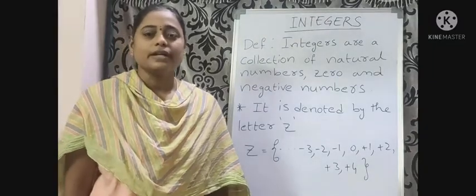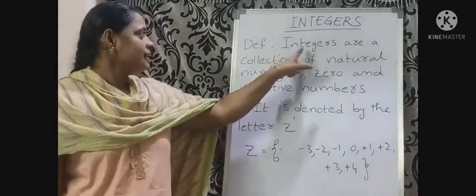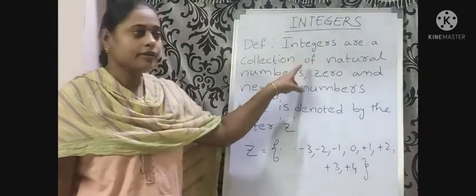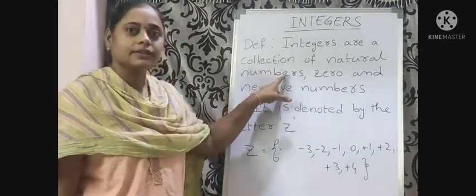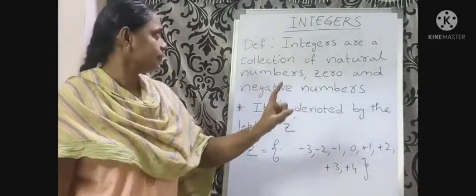Now, what is the definition of integers? Integers are a collection of natural numbers, 0 and negative numbers.